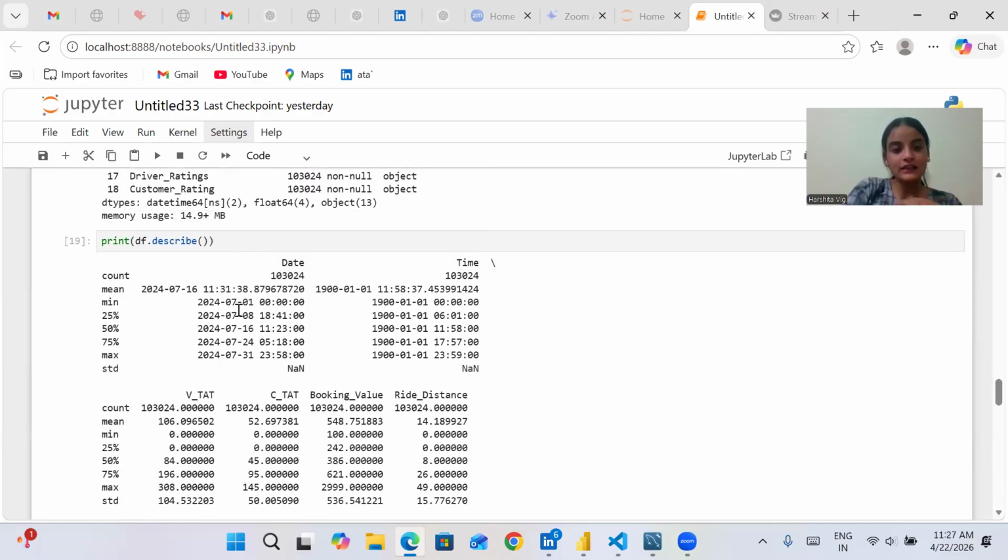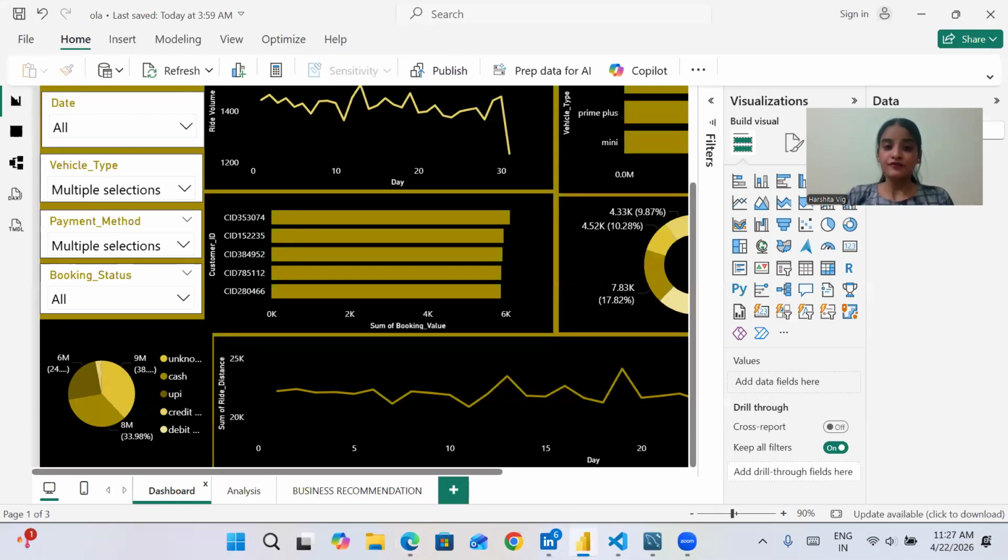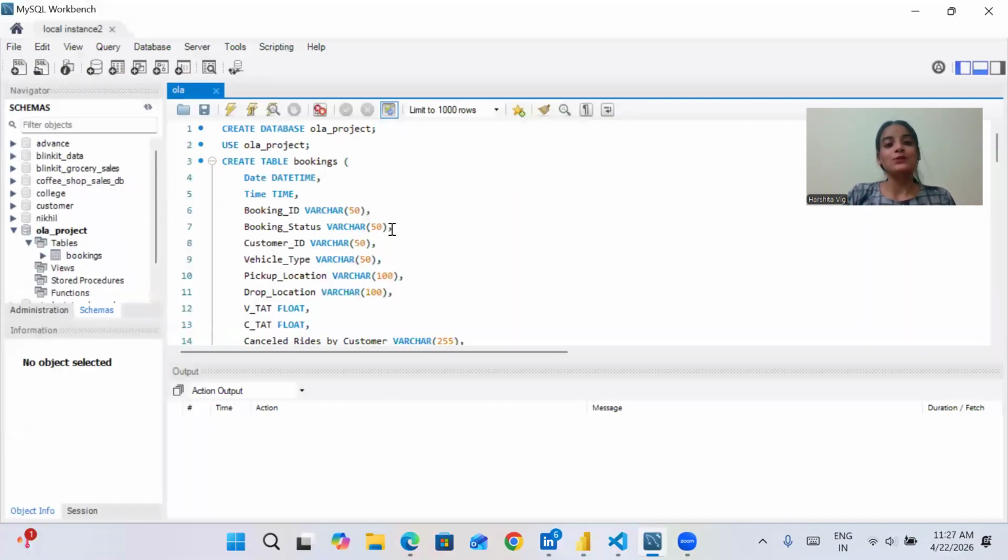The next thing we need to do is save our data. We have saved our data and then loaded this clean data into MySQL. In SQL, I first need to create a database. First of all, we need to understand why we are using SQL and a database. Although we can store our data in CSV, why do we need SQL?